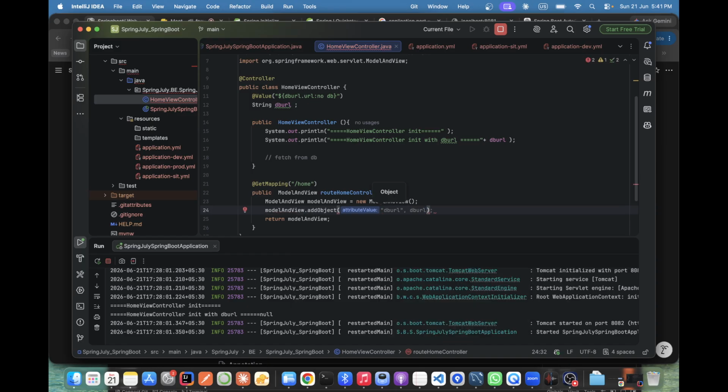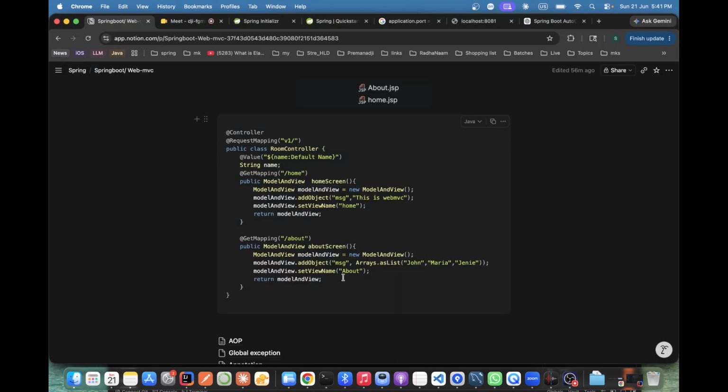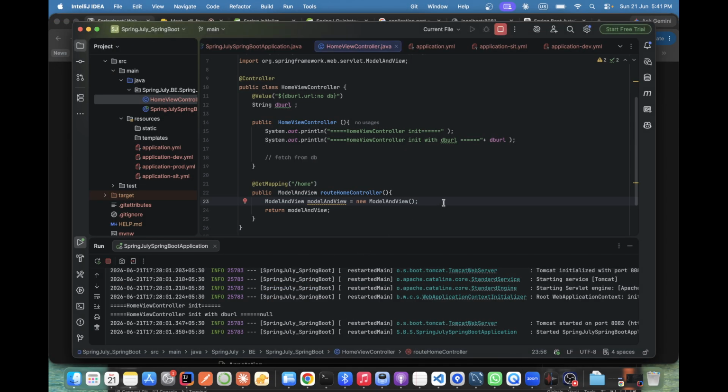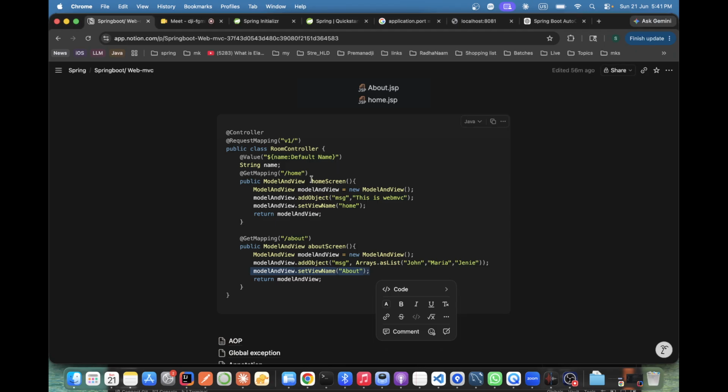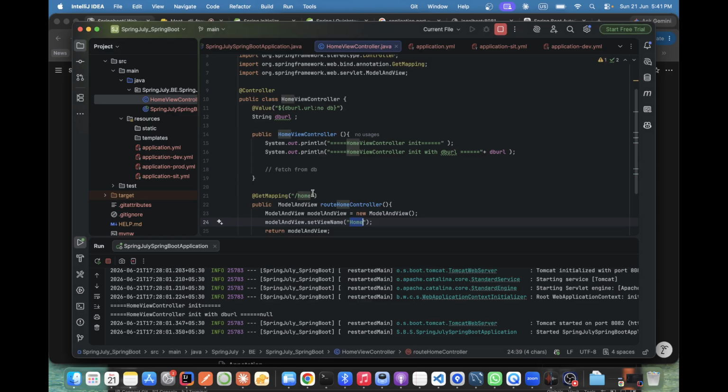Suppose I'm returning it here. Oh no man, here we need to add file as well. First we need to add the file. Which file? So the set view name. This is the file. Model view set view name means which view you want to show. That's it. Suppose home view. Correct? Okay. This is the home screen, means if user requests this /home, you will enter this home screen. Let's go now. Okay, all good.